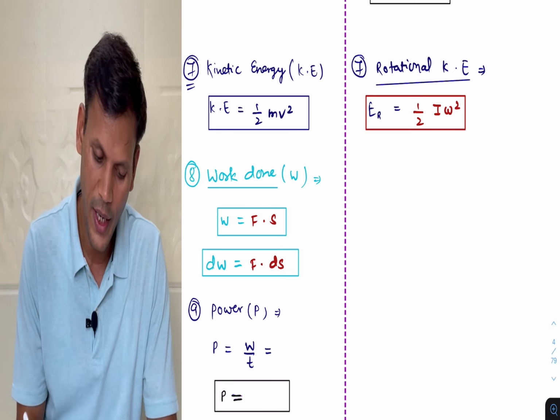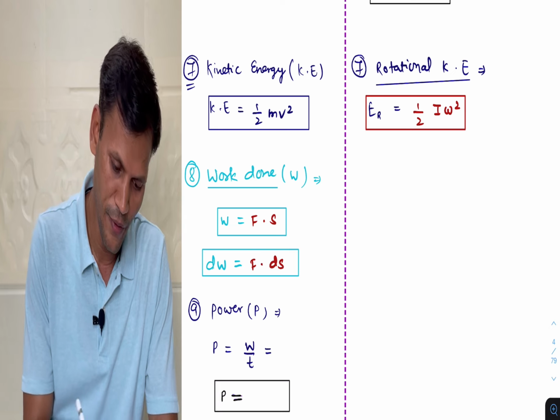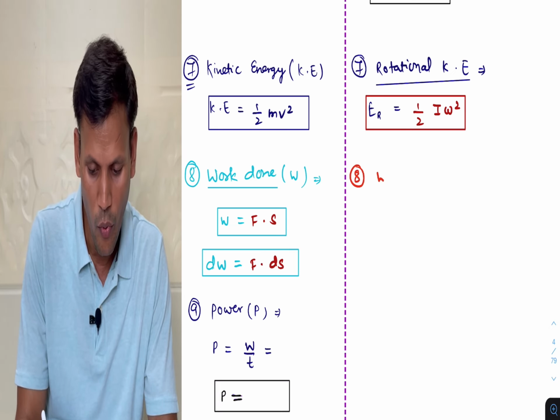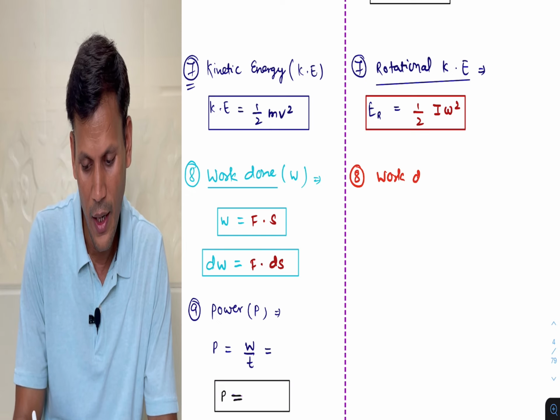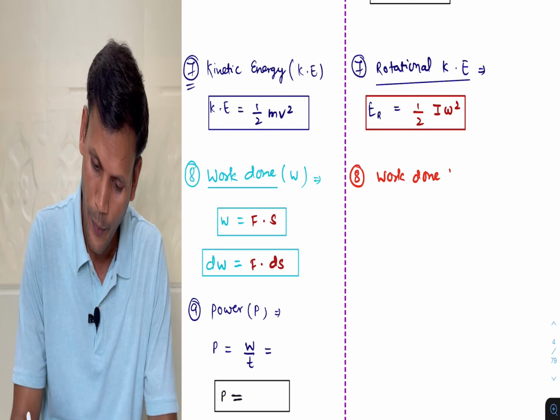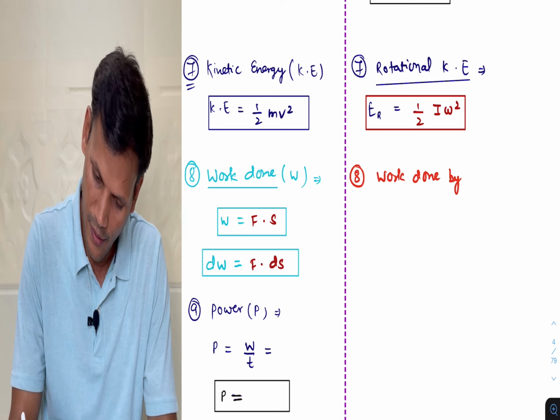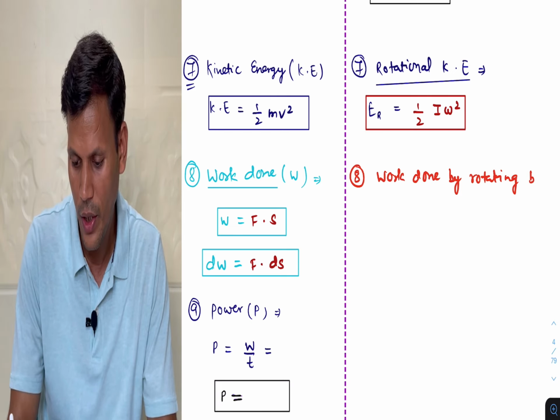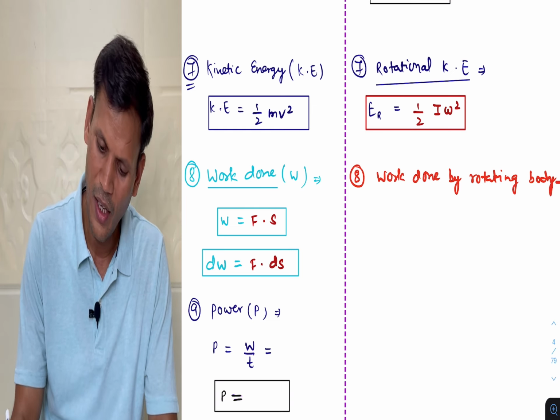So here for a rotating body, what will be work done? Work done by a rotating body. Just we will compare the formula.